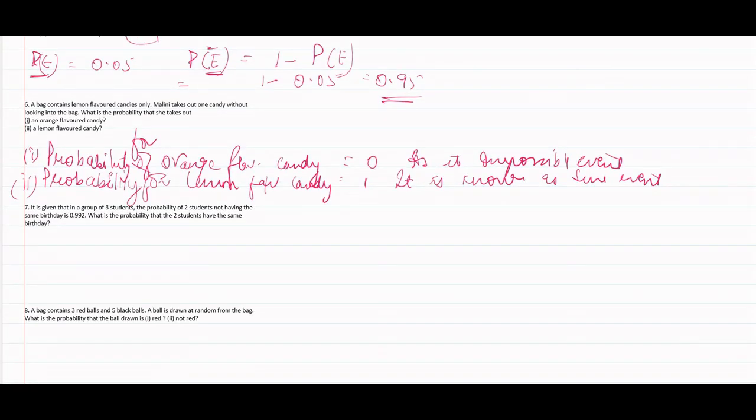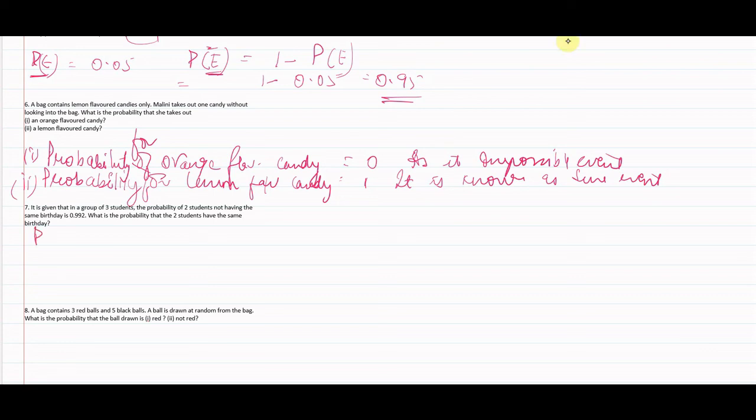So now let's start with question number 7. It is given that in a group of 3 students, the probability of 2 students not having the same birthday is 0.992. What is the probability that the 2 students have the same birthday? As we learned earlier, the sum of probability of 2 complementary events shall be 1.